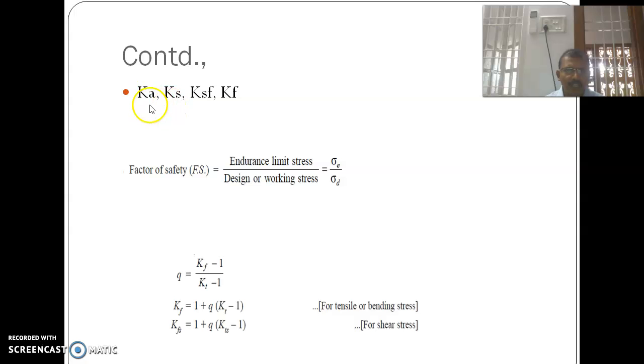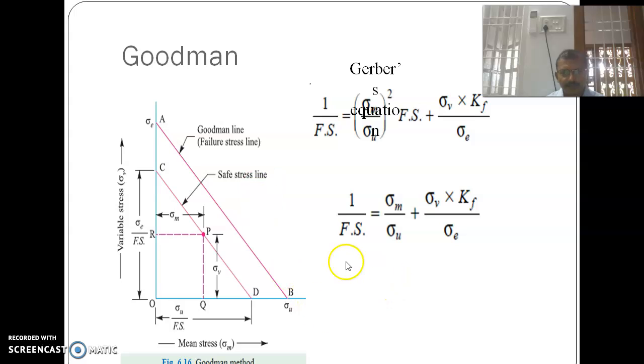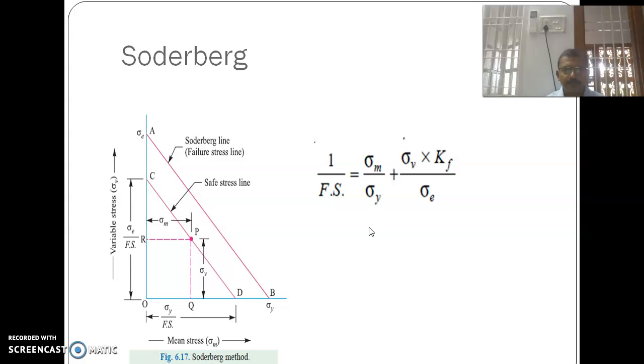We multiply Ka, Ks and Ksf with the value of sigma minus 1, and divide by Kf with the sigma v value. Sigma e into Ka into the size factor into the surface finish factor, divided by the fatigue stress concentration factor. This equation is called the Goodman equation.